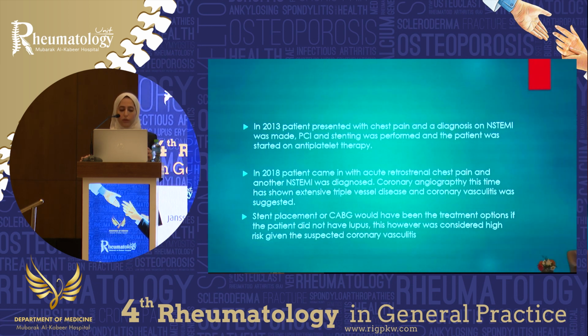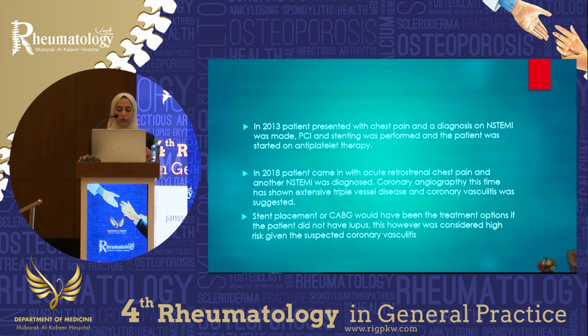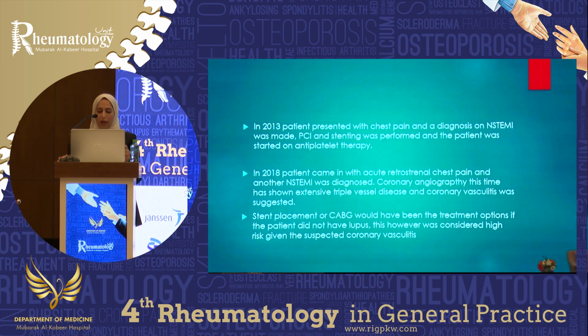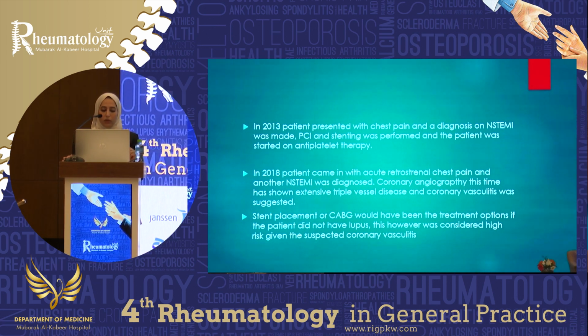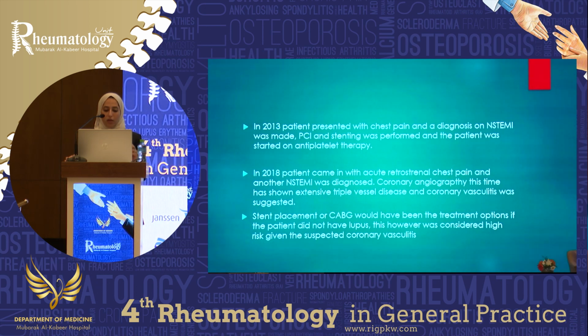In 2013, the patient presented with chest pain, and a diagnosis of a non-ST elevation MI was made. She had a coronary angio and stenting of her coronaries, and the patient was started, of course, on anti-ischemic antiplatelet therapy. In 2018, she came back again with acute retrosternal chest pain. Another STEMI was diagnosed.